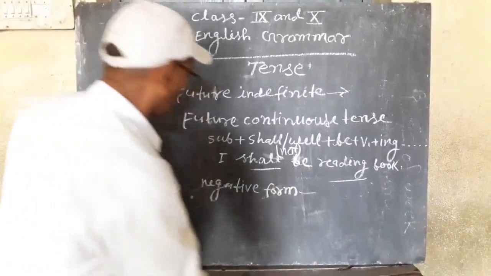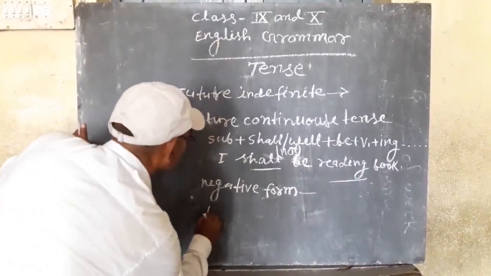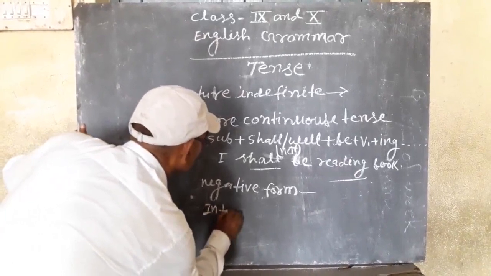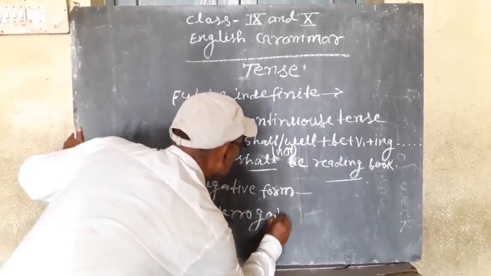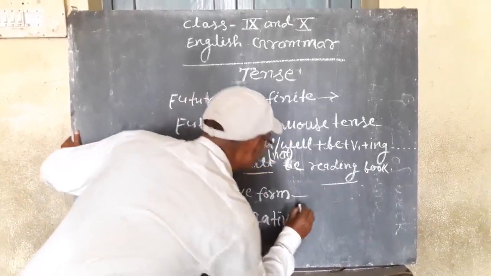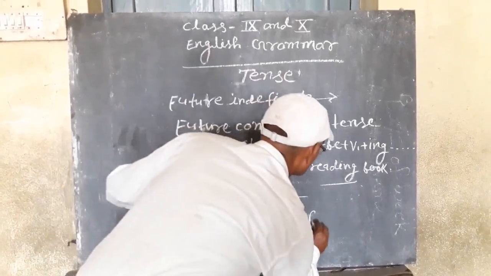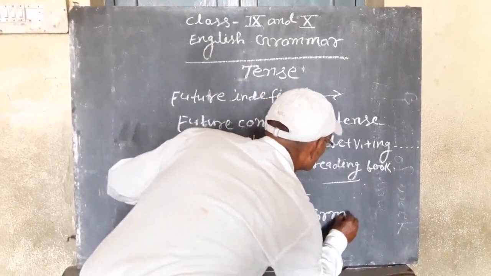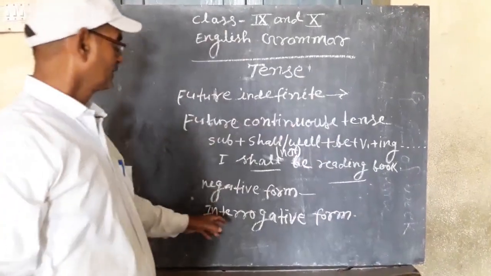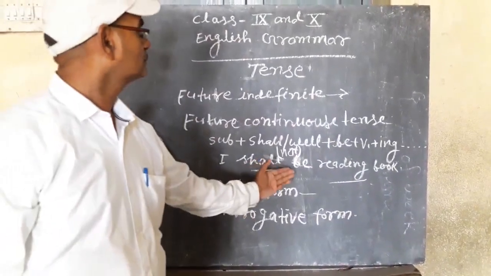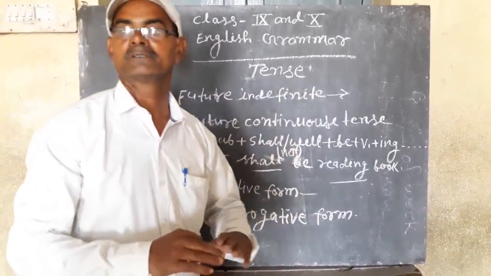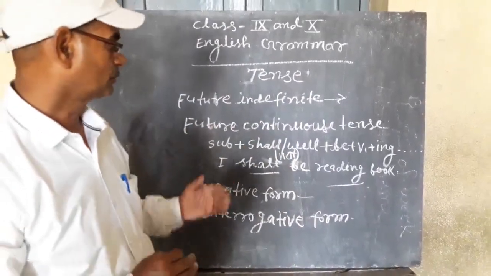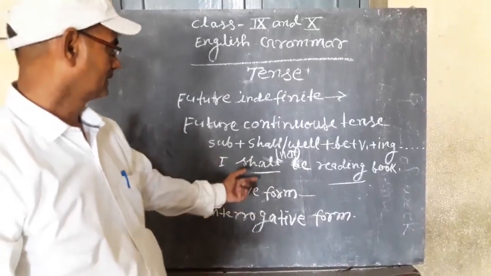And interrogative form, in which we use shall or will just in the beginning of the sentence or just before the subject to make the sentence interrogative.